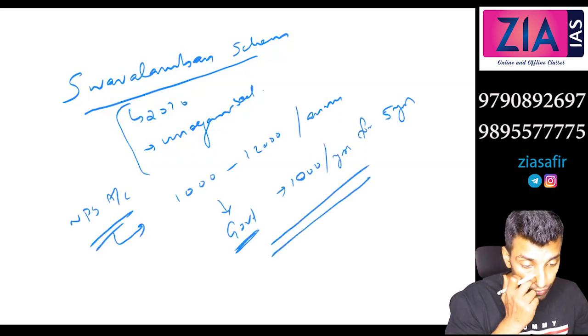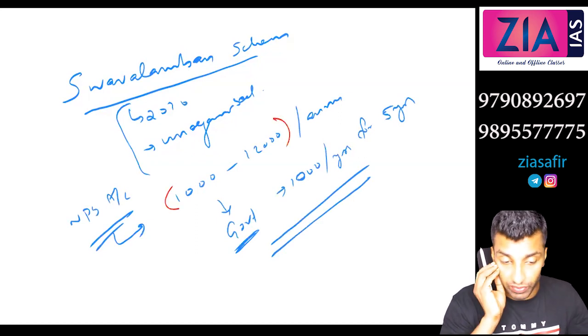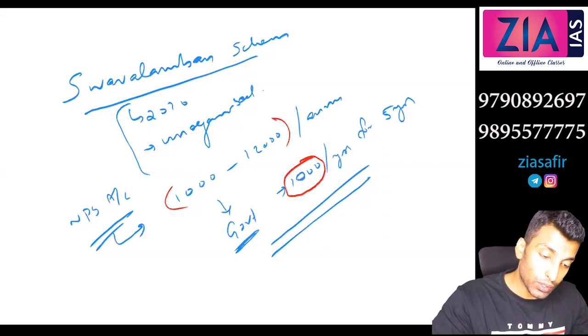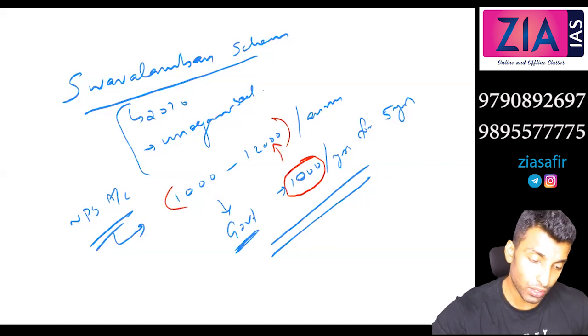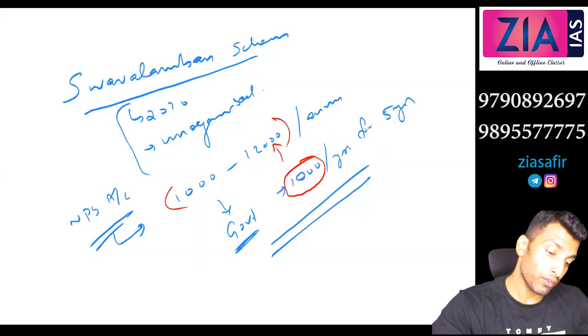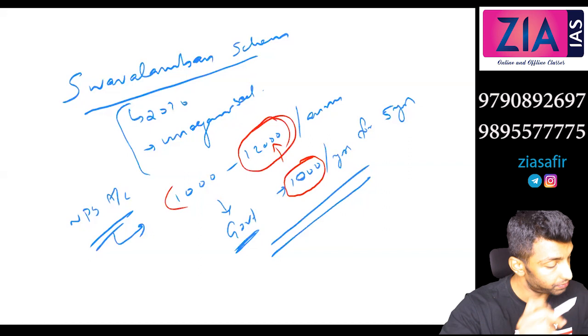Why this limit of 12,000? Only between 1,000 to 12,000 per annum the government will contribute. This is a fixed contribution, 1,000, that is not varying. Then why this limit of 12,000? Even if it is 25,000, the government will contribute 1,000 only. Why? What do you think is the logic of this? Why is it fixed as 12,000?